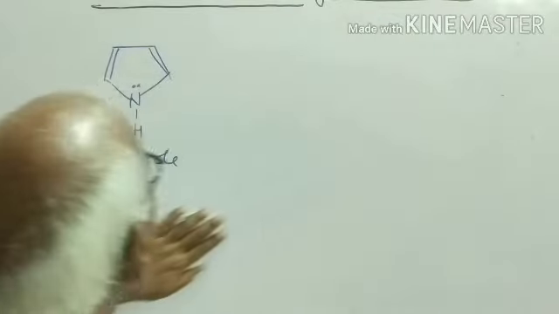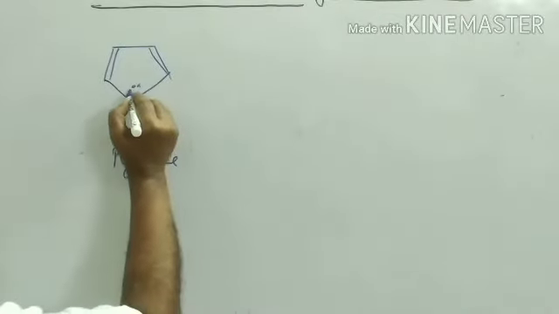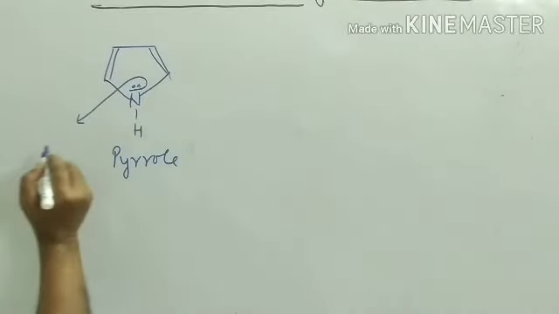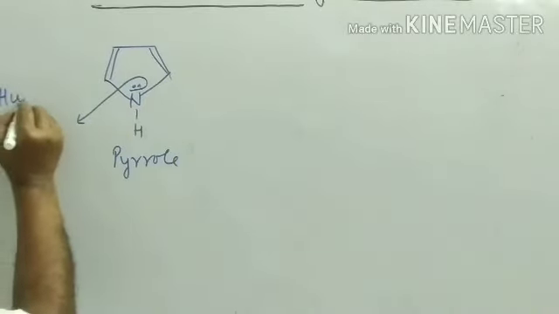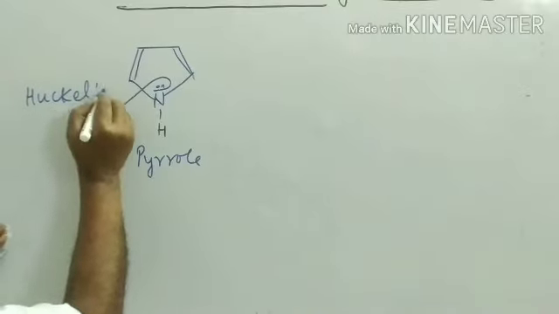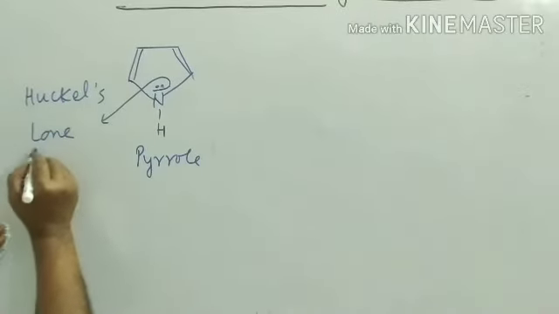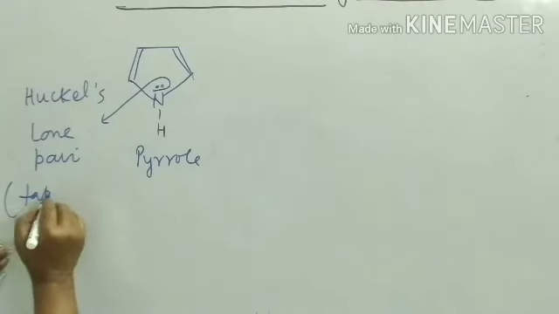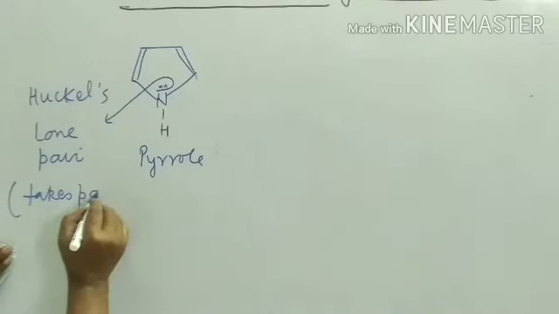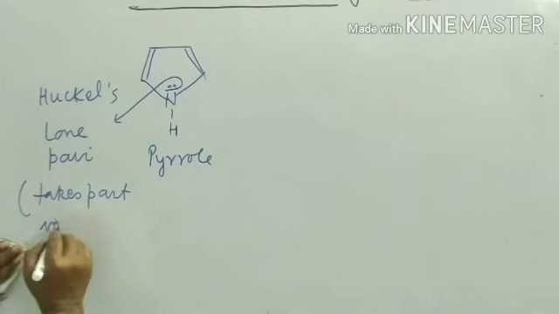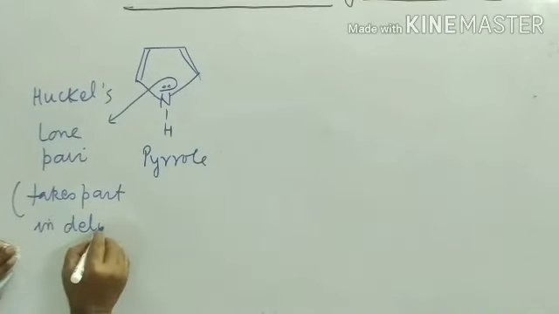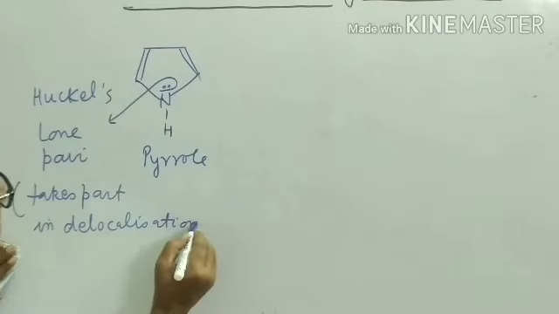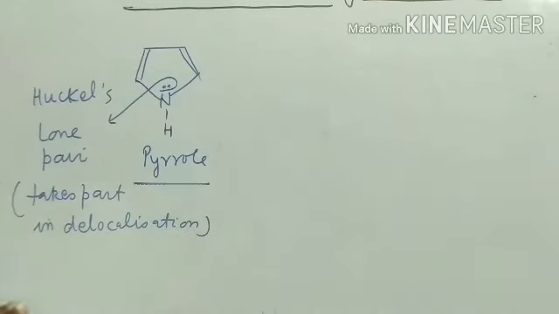This pyrrole has this lone pair which takes part in delocalization, so it is Huckel's lone pair. Huckel's lone pair takes part in resonance or delocalization. Name of this compound is pyrrole.